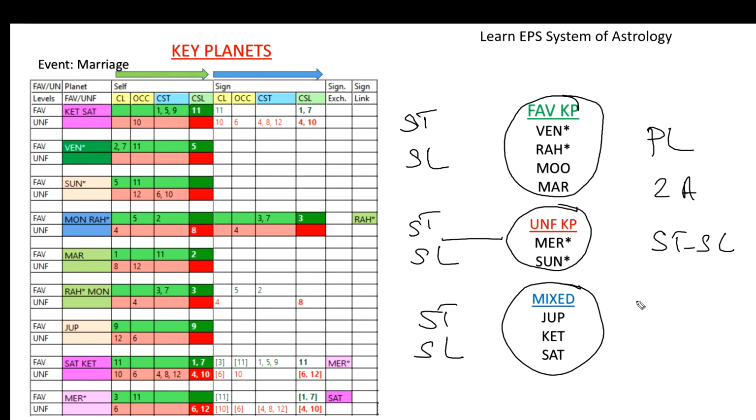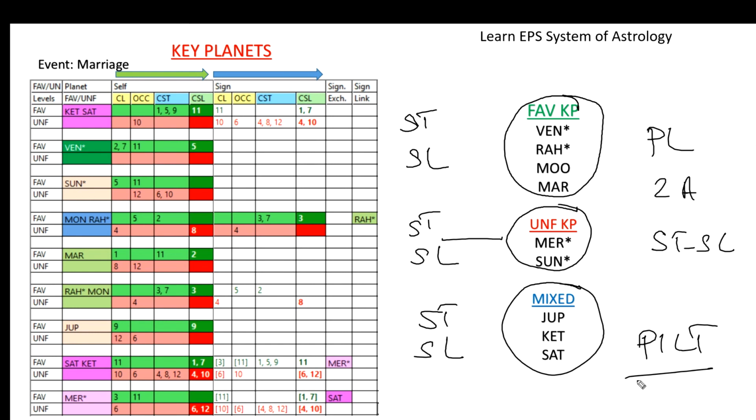By studying like this, we can identify which planets are strong significators for the event of marriage or any other event. Such identification is possible with the help of the built-in tool in our software. I will explain the usage of the key planets, which key planets are playing and at what levels they are playing. We can identify from the table easily. Manually we can check and easily identify. Just with clicks, with the help of the filter tool, we can identify the strong significators, favorable or unfavorable.